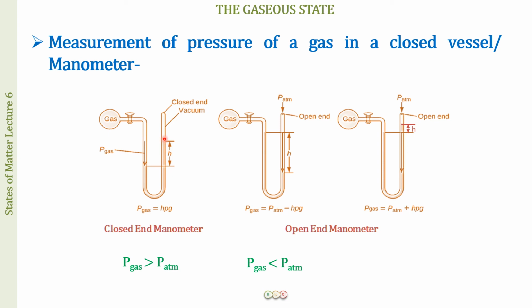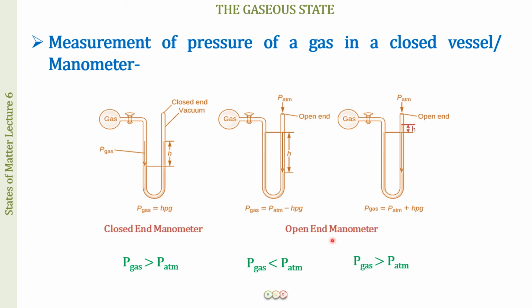Okay, so as a result, we will see a difference in the height of the mercury column. This we mark as h, and the pressure of the gas is going to be equal to h rho g: the difference in the height of the two columns in the ascending and the descending part of the U-tube, multiplied by the density of mercury, multiplied by the acceleration due to gravity. Right? So this is how we measure the pressure of the gas in a closed end manometer.